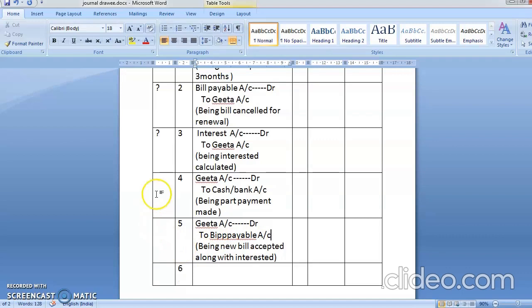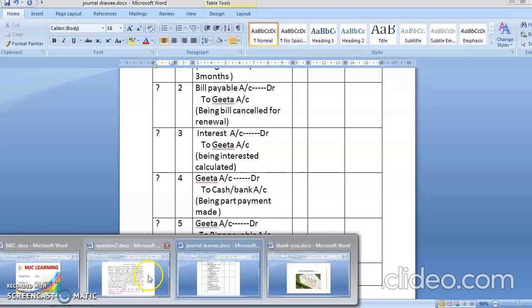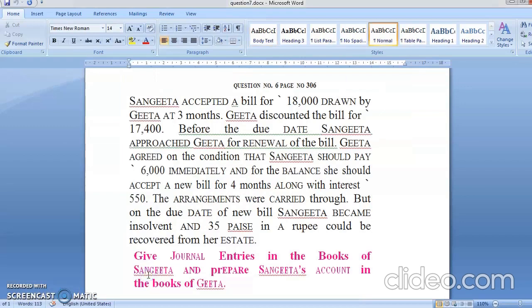Bills payable account. So you don't have to think. Whenever the word renewal comes, these four entries will always come. One is for the cancellation, second is for interest, third is for the part payment, and last is for the new bill. Okay, now we will read the sentence now. What is the sentence?